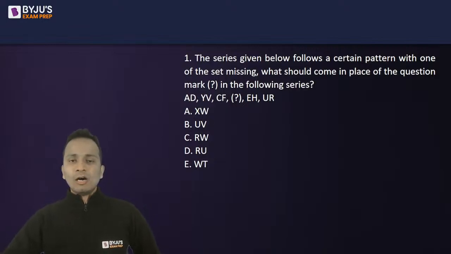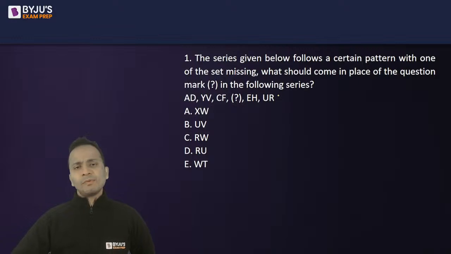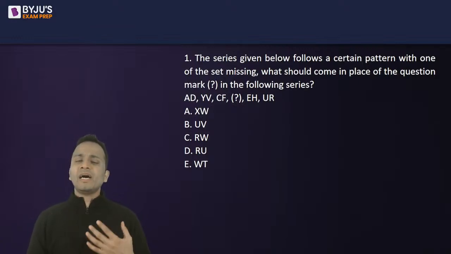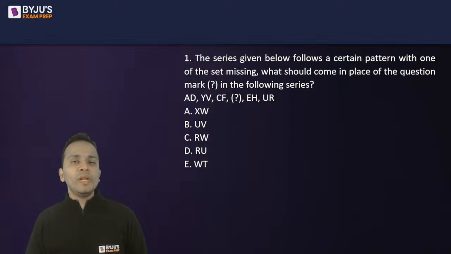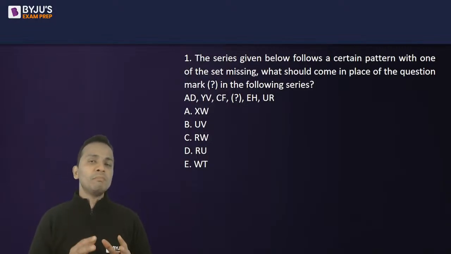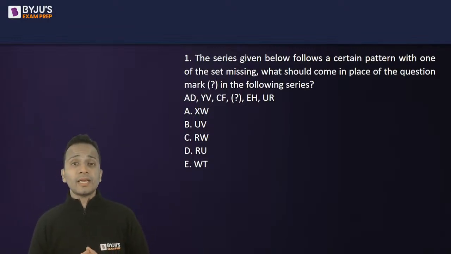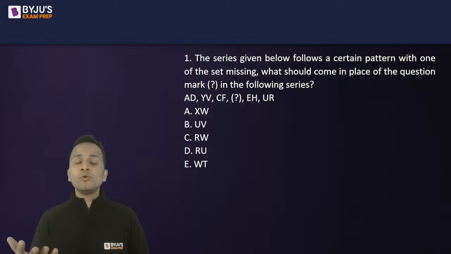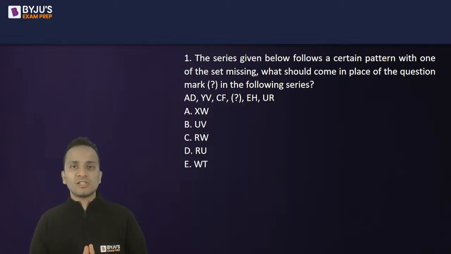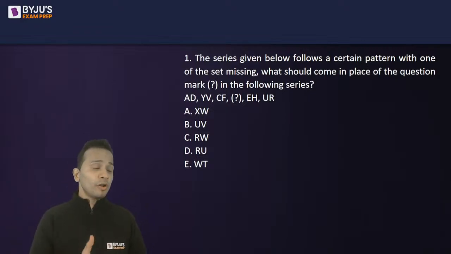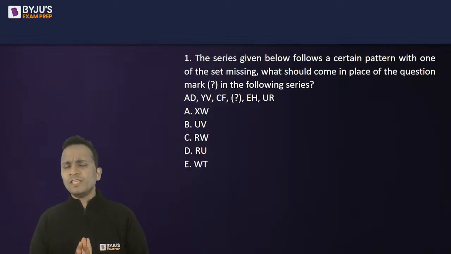Now, once you see this type of question, basically they are related to the number equivalents of the alphabets. If you remember the number equivalents of the alphabets, like A is 1, B is 2, C is 3, and so on, then it will help you in solving these questions in a faster way, right? Now, if you don't remember, you will still be able to solve these questions, but understand one thing.